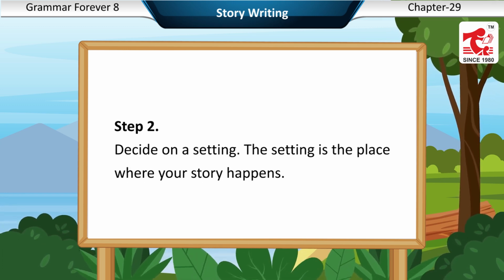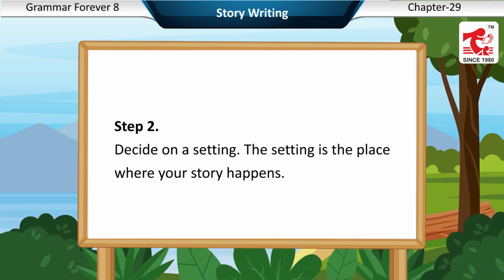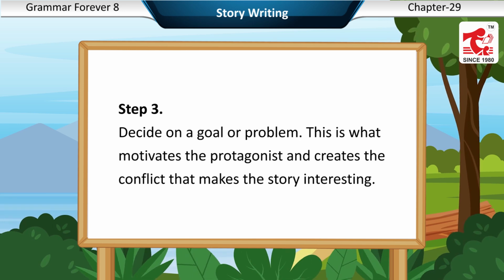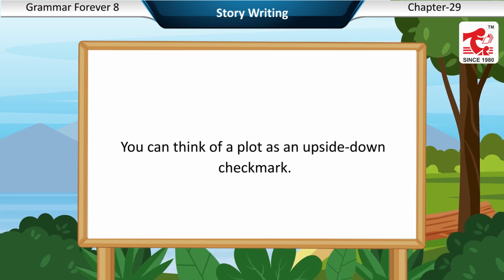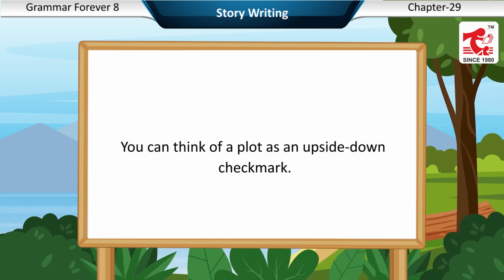Step 2. Decide on a setting. The setting is the place where your story happens. Step 3. Decide on a goal or problem. This is what motivates the protagonist and creates the conflict that makes the story interesting. You can think of a plot as an upside down check mark.